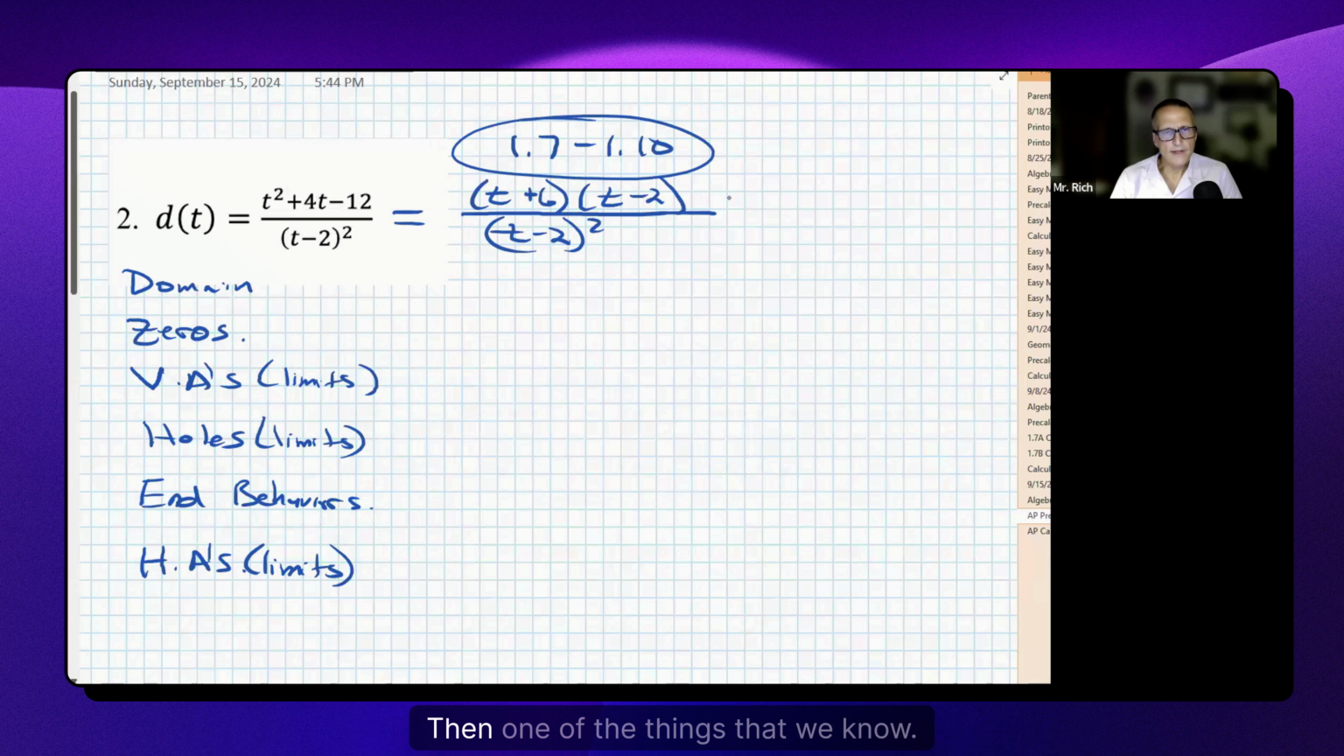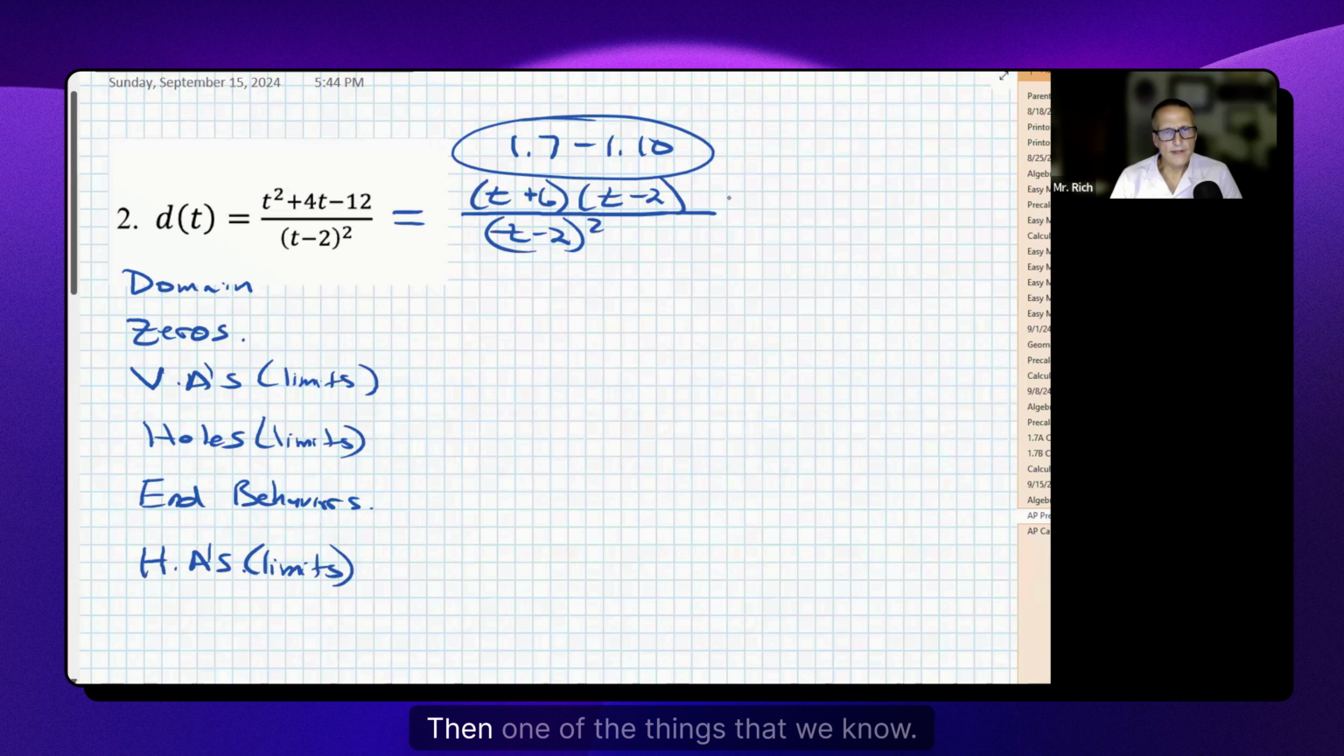Then one of the things that we know, let's start with the domain. The domain of a rational function is all real numbers except for any that would make the denominator equal to 0, because our function will not be defined when we divide by 0. I'm not going to set it up formally, I can do the mental algebra to know that when I set that equal to 0, there's only one answer: it's 2.